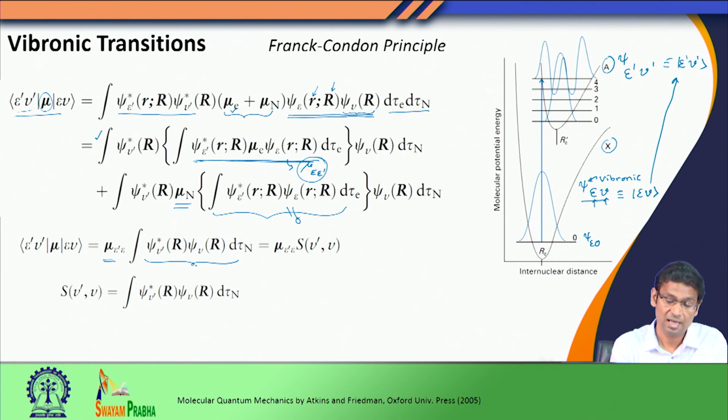What do I see here? I see that the integration is only over the nuclear coordinate, and this is simply an overlap between two vibrational functions. So, I can rewrite this vibrational function like this. This is a constant for a pair of electronic states, and this integral is called a Franck-Condon overlap.